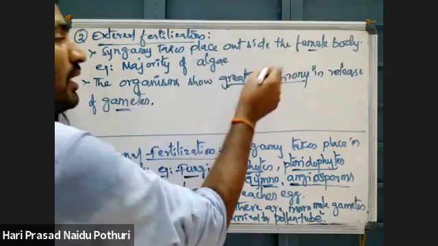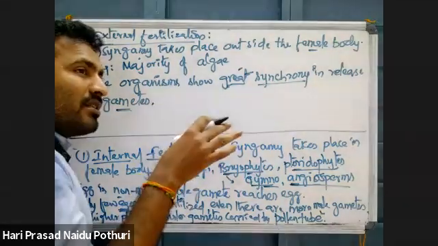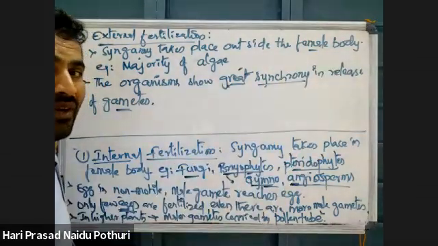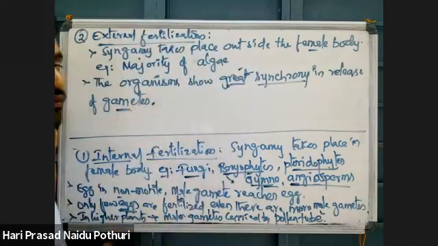Because fertilization is outside the female body, if male gametes are released into the medium at one time and female gametes at another time, then there is no chance of fertilization.